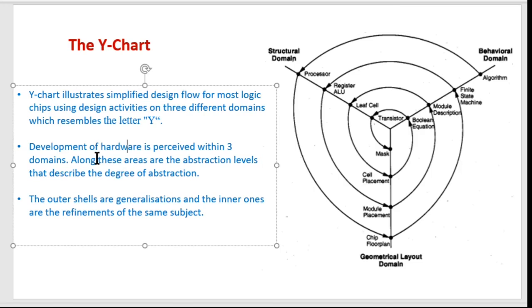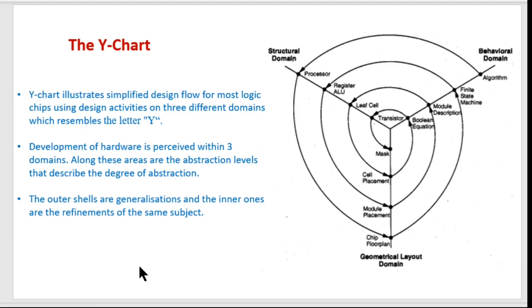Along these areas are the abstraction levels that describe the degree of abstraction. So all of these levels give you some sort of information or abstraction that they are transmitting, that they are providing to us.